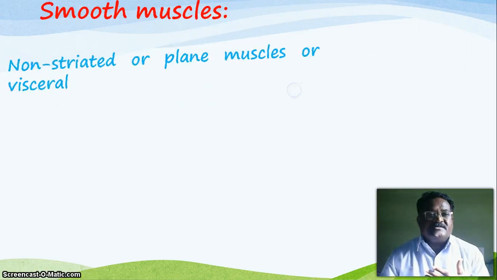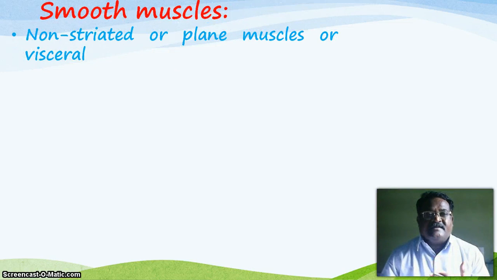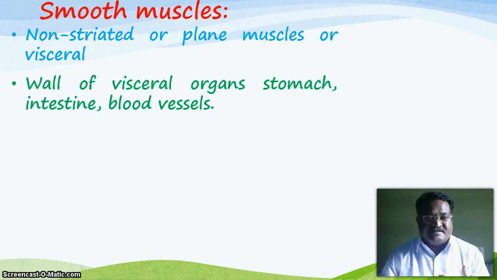The smooth muscles are the non-striated or plain muscles, also called visceral muscles. They do not look like striped muscles. These muscles are in the walls of visceral organs like the stomach, intestines and blood vessels.